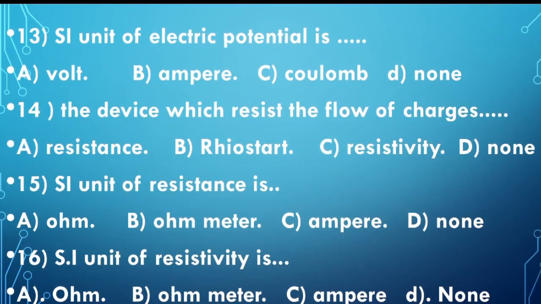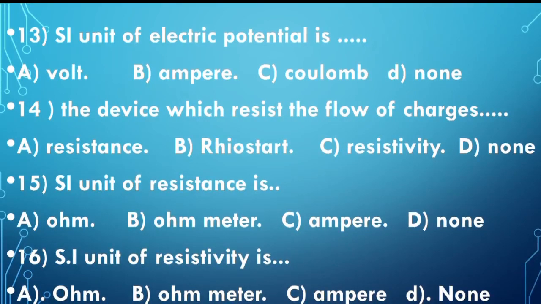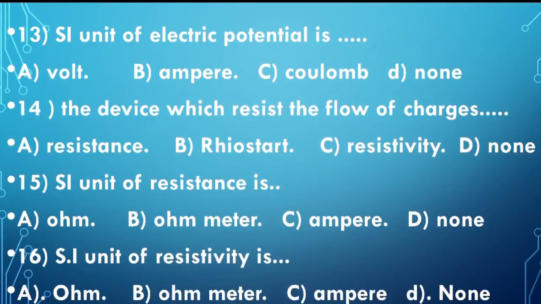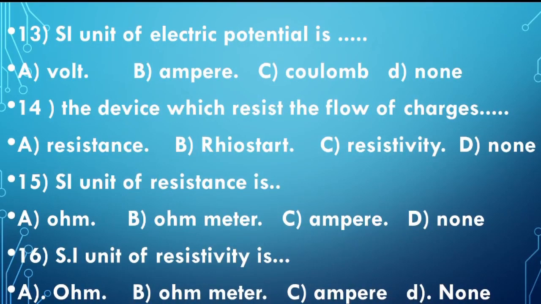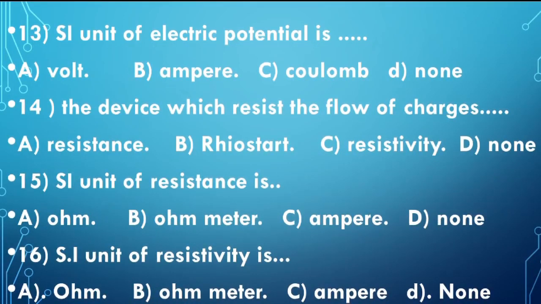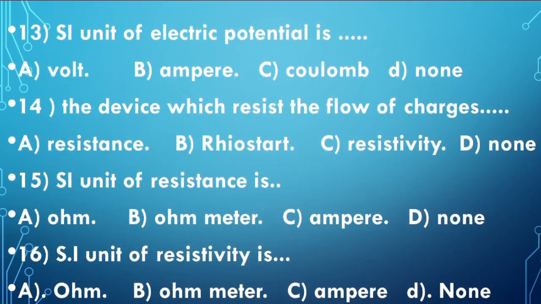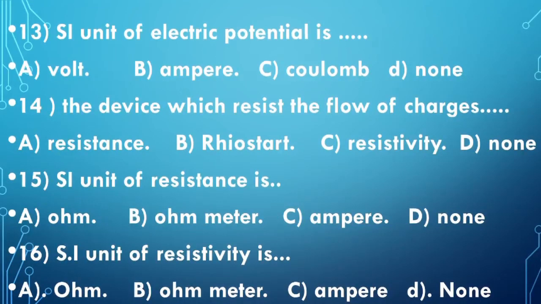So the SI unit of electric potential, or potential difference, is volt, and the device which measures the potential difference is the voltmeter. Okay. Now moving on to the next question. The device which resists the flow of charges. Is it a resistance, a rheostat, a resistivity, or none?